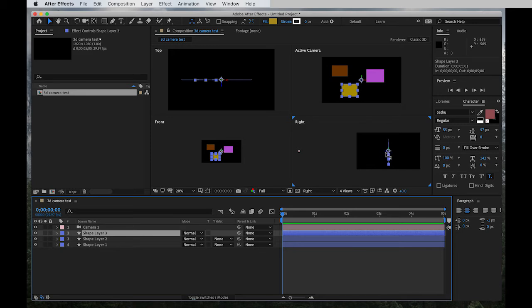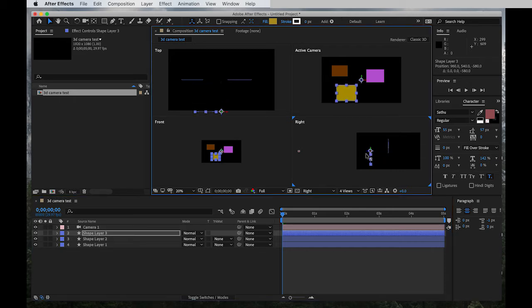And then when you bring your mouse pointer near there in the right view, depending on where you're at, it turns into X, Y, and then Z. So when it switches over to Z, which is to create the depth, or how close or far away one object is from the camera, you click on it and then drag it over.